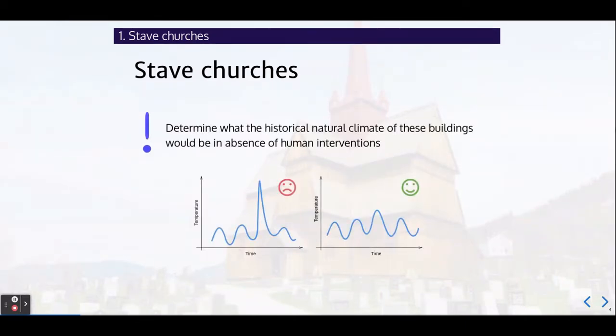It would be very useful to determine what the historical natural climate of those buildings would be in absence of human interventions. The goal of our project was to start from a temperature time series spoiled by the action of heating, clean it up, and obtain something that resembles what a natural time series would have been.